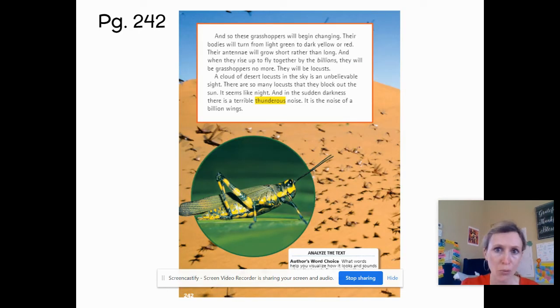And so these grasshoppers will begin changing. Their bodies will turn from light green to dark yellow or red. Their antennae will grow shorter rather than long. And when they rise up to fly together by the billions, they will be grasshoppers no more. They will be locusts. A cloud of desert locusts in the sky is an unbelievable sight. There are so many locusts that they block out the sun. It seems like night. And in the sudden darkness, there's a terrible, thunderous noise. It is the noise of a billion winds.